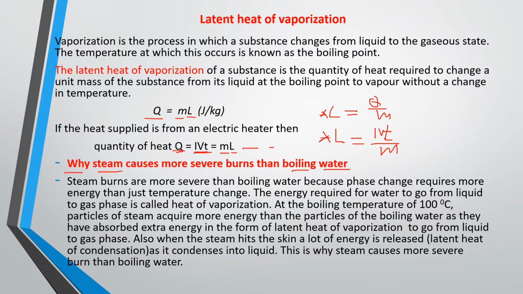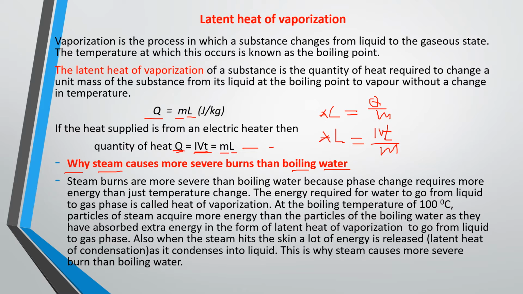So steam has latent heat of vaporization plus the energy required to convert the water from 0 degrees to 100 degrees centigrade. Is that okay?